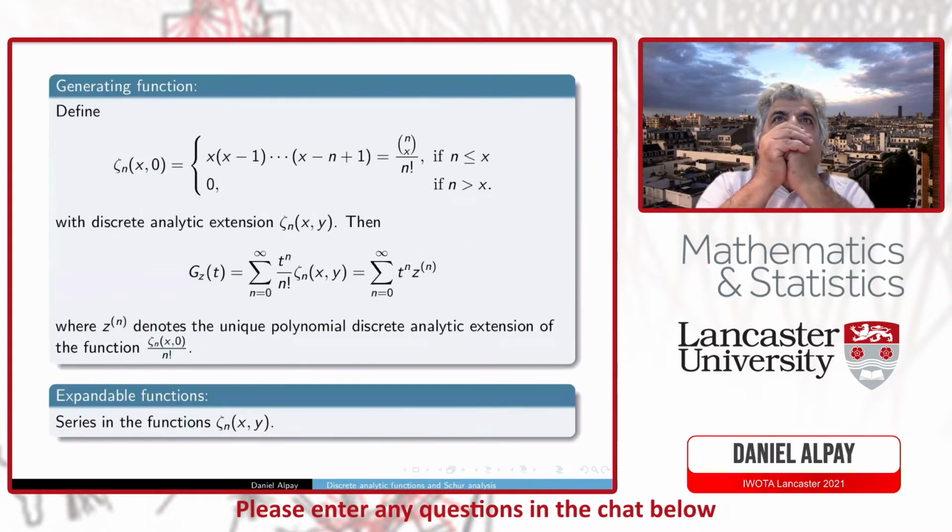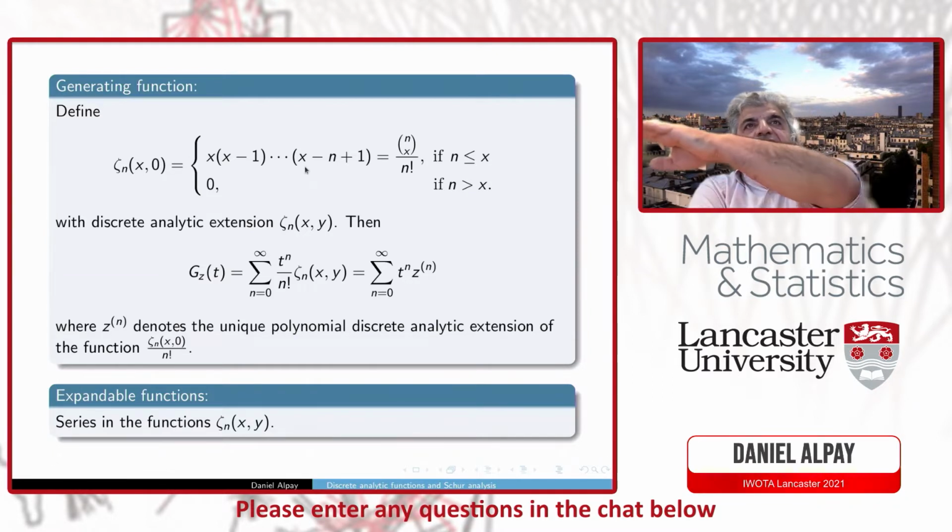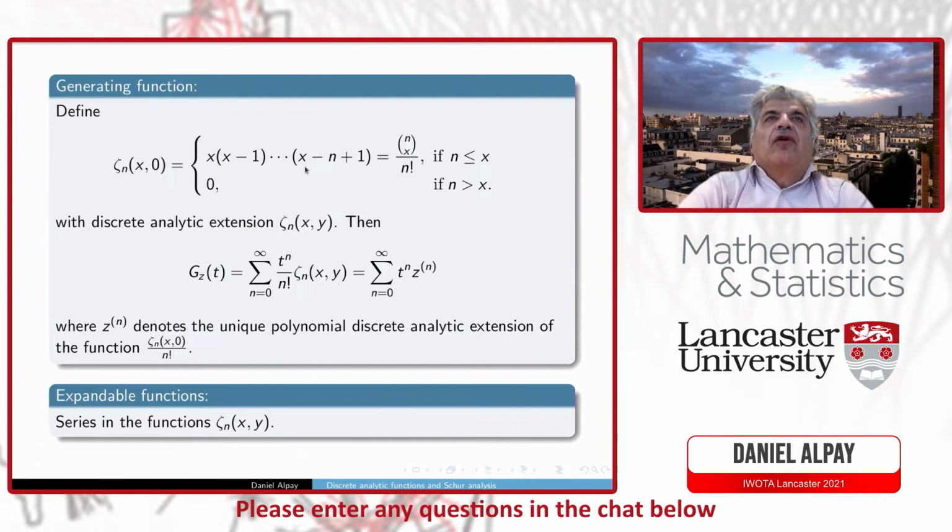So I would like to mention here a very important notion. We'll discuss it, and it will be the analog of the exponential in some sense. So we define this function zeta n of x, y. It is a restriction, not on the real axis, excuse me, but on the integers, of a discrete analytic function, which we'll call zeta n of x, y, which will be unique because of an extension which I mentioned in the previous slide.